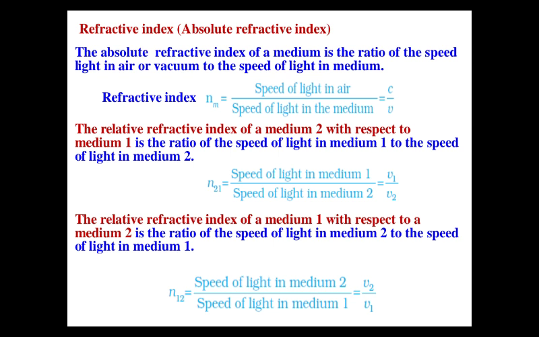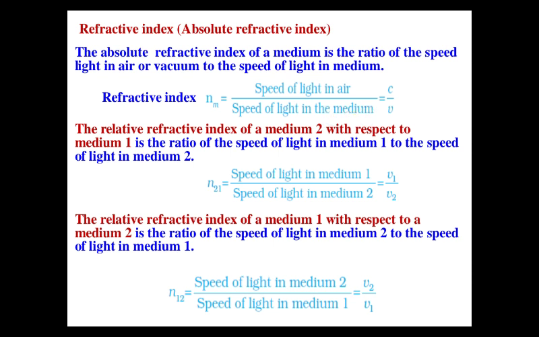For writing the formula of refractive index, we use the symbol n, and as subscript we write m, where m is the medium. Whatever medium we are taking, we write here. Then the formula is the speed of light in air divided by the speed of light in the medium.